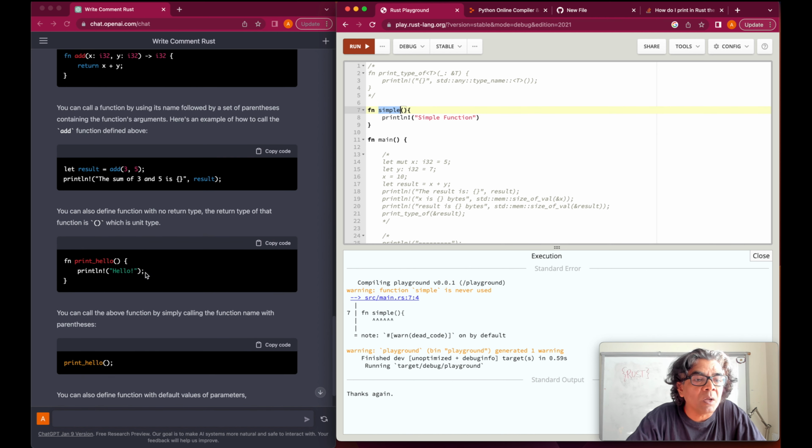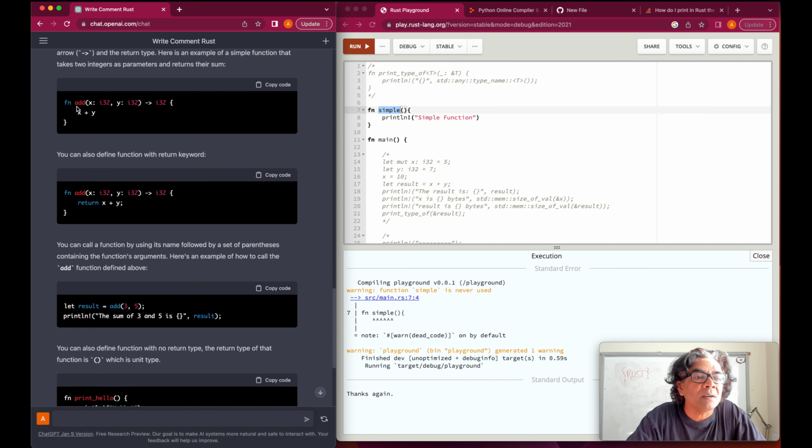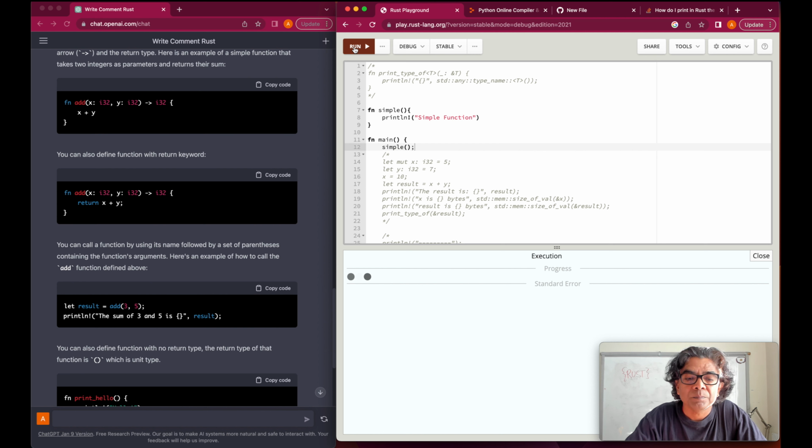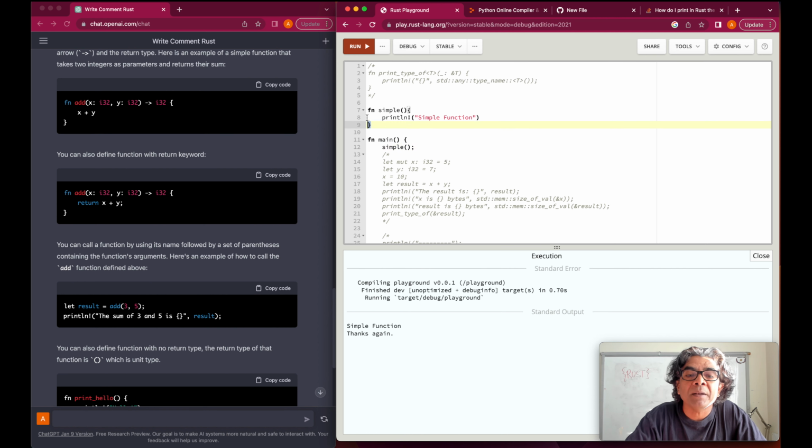So we need to learn how to call it. It means that we can call that method wherever we want. So this is the way you see the function is defined here, and then we are calling it here. So we will take this simple and we will call it here. And that's the call for the simple, and we need to add the semicolon. Now run it. So the simple function has been called. It's writing the simple function, and that's it. So we learned how to define a very simple function and then call it. Very good. That's our basic understanding of creating a very simple function.